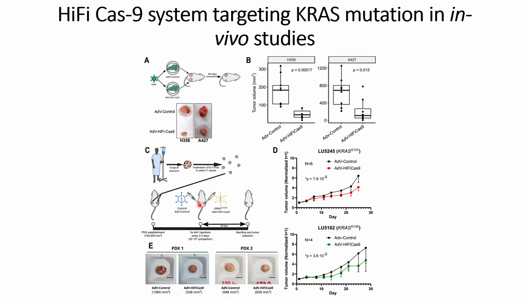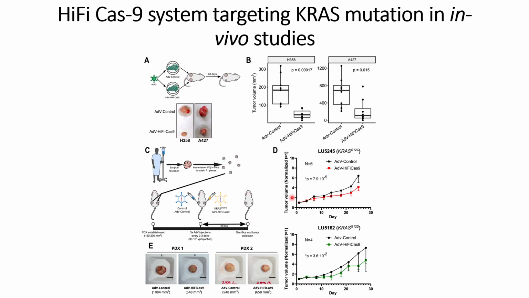Similar to the studies they did in panel A, on one side of the tumors they used the adeno-associated virus without HiFi Cas9, and on the other side they used the adeno-associated virus with HiFi Cas9, and then observed the tumor volume bi-weekly for 28 days.